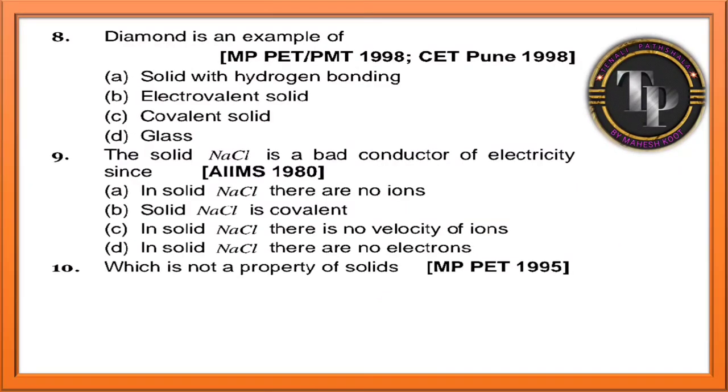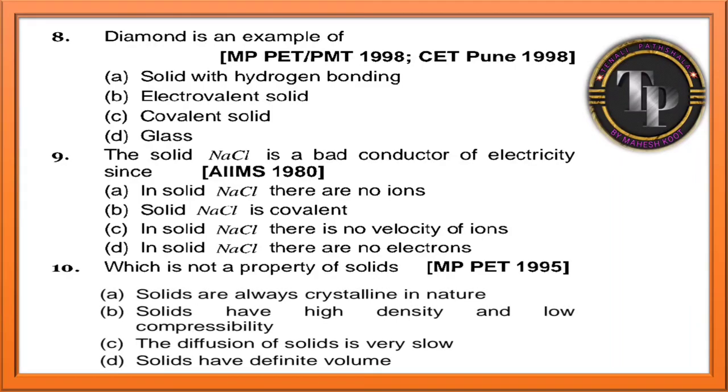Next one. Diamond is an example of. They have given solid with hydrogen bonding, electrovalent solid, covalent solid and glass. So which type of solid is diamond? Diamond is a covalent solid. Yes guys, diamond is a covalent solid, remember.